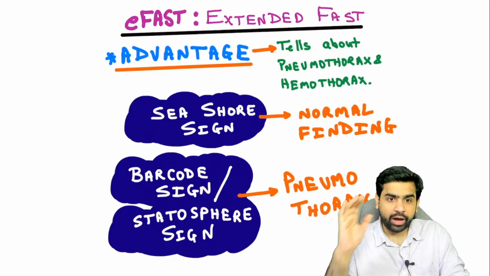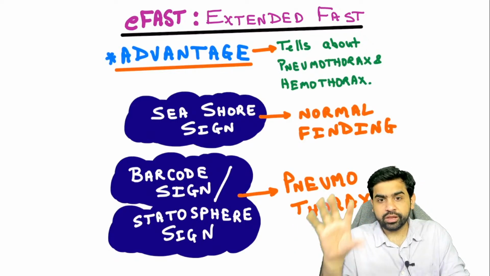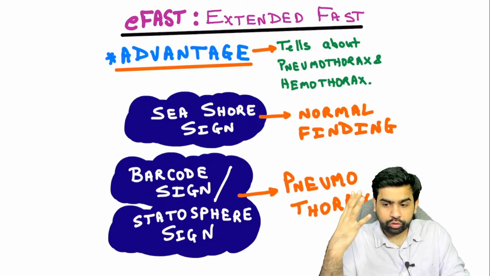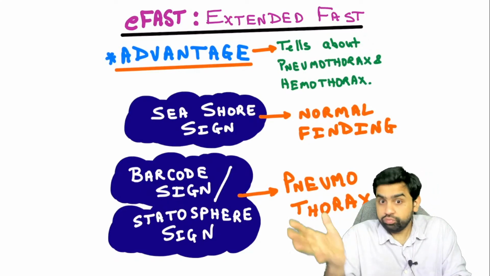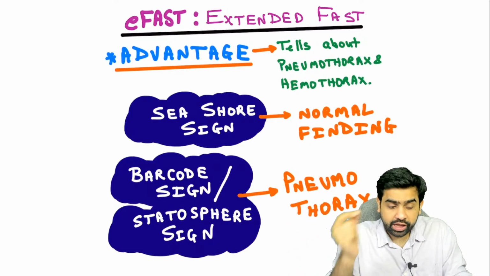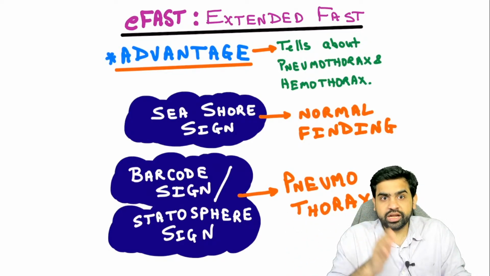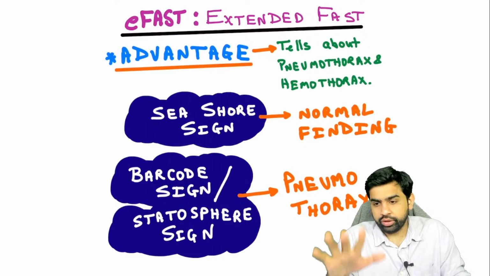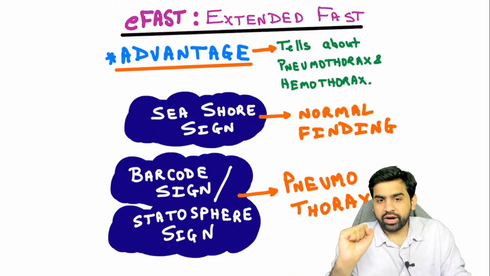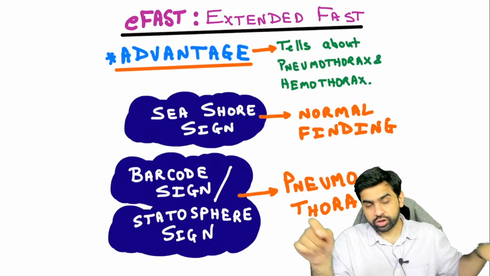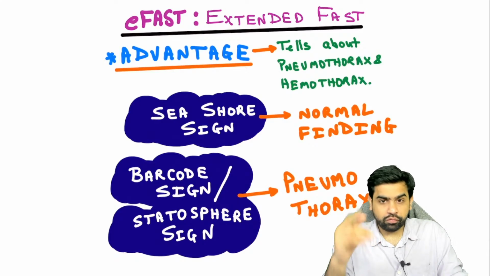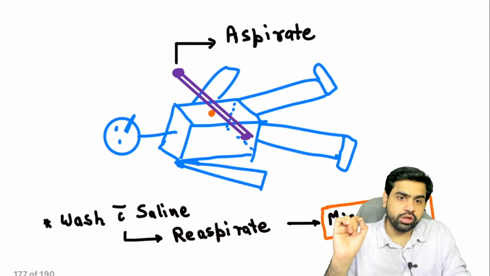And then what we have is a barcode sign or a stratosphere sign. What is this barcode sign or stratosphere sign? This is present in pneumothorax. What you need to understand is that air is going to create an artifact in the ultrasound. Ultrasound and air do not go hand in hand. Whenever there is air, artifacts are created. Because of all those artifacts which you see on an ultrasound, we get the barcode sign or the stratosphere sign in patients with pneumothorax. I hope you have understood this point.